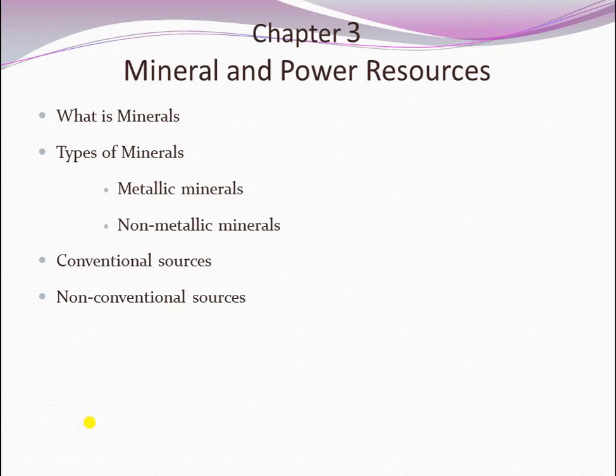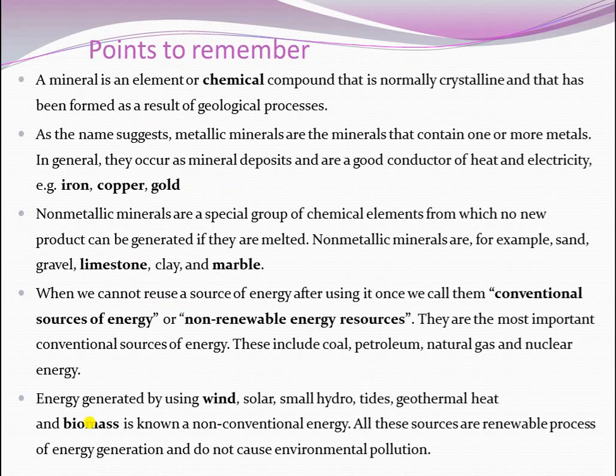Conventional sources and non-conventional sources. Let's see the points to remember. A mineral is an element or chemical compound that is normally crystalline and that has been formed as a result of geological process.